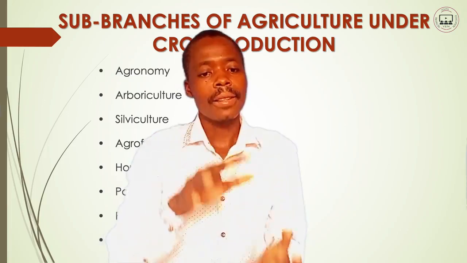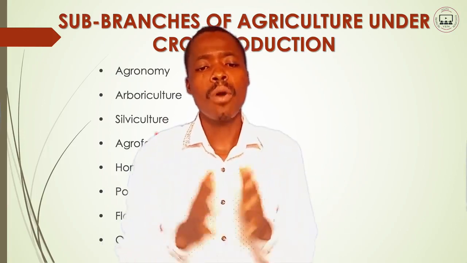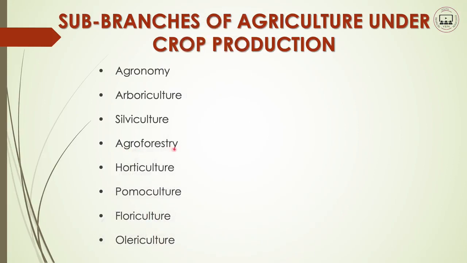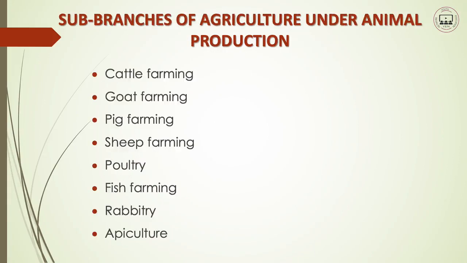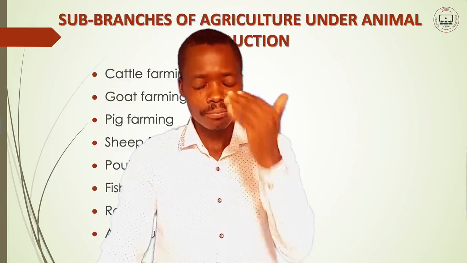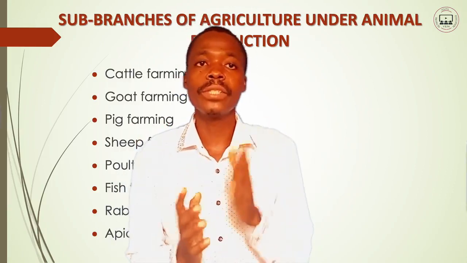These are among the sub-branches of crop production. Not only those, you have agroforestry, we have horticulture, permaculture, floriculture, and those are the sub-branches of crop production. We'll explain them in detail.